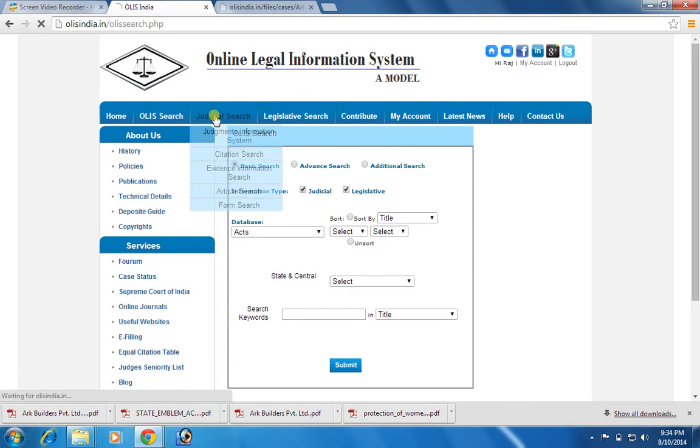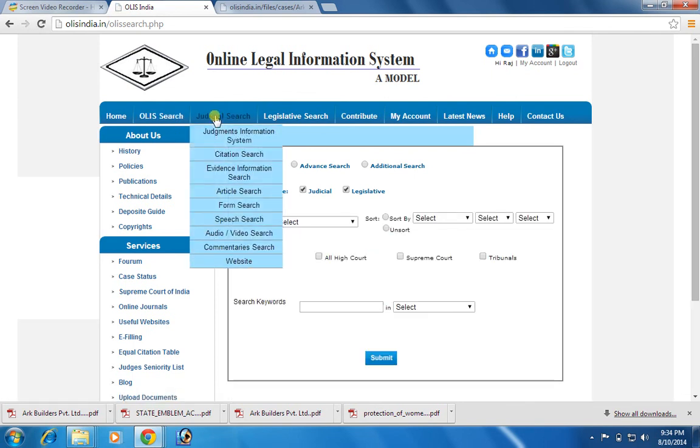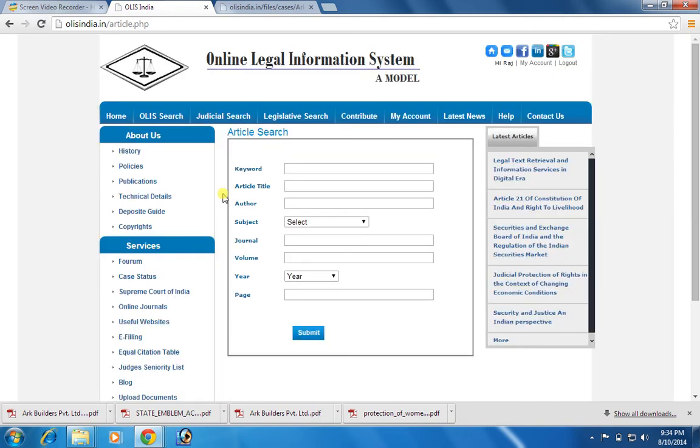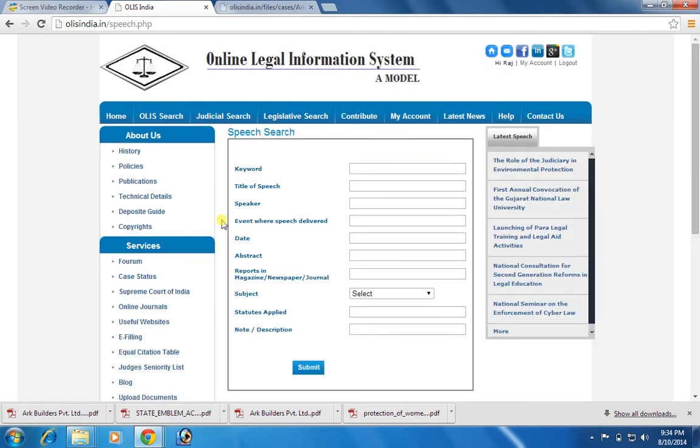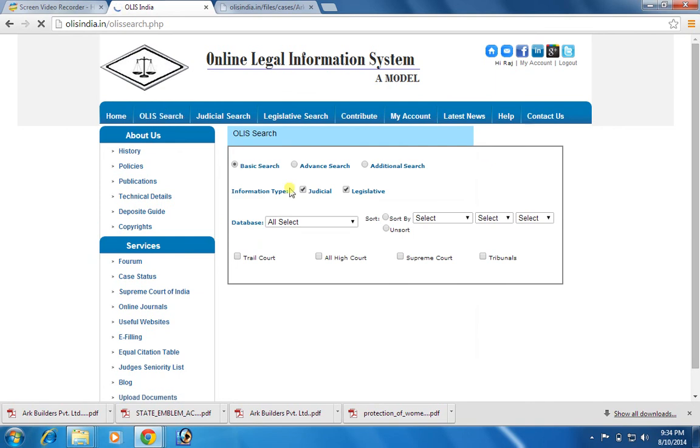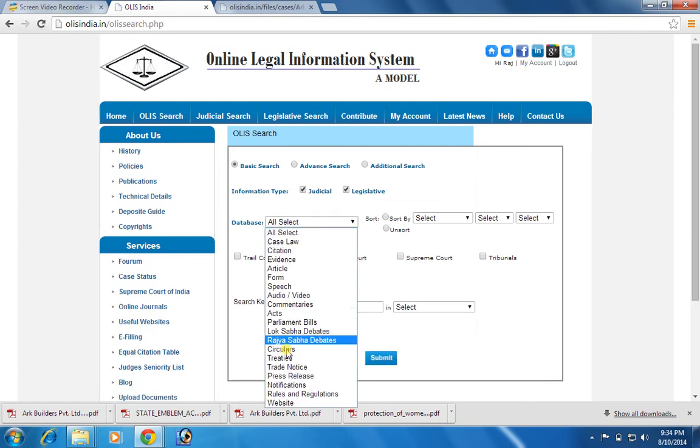Another type of search is judicial search, which contains more specific search forms. Like in article search, article title, author, subject, journal, volume, year are also mentioned. In speech database, keyword, title of speech, speaker, event where speech was delivered, date and abstract are mentioned. In knowledge search, there is one more interesting database, that is audio and video.